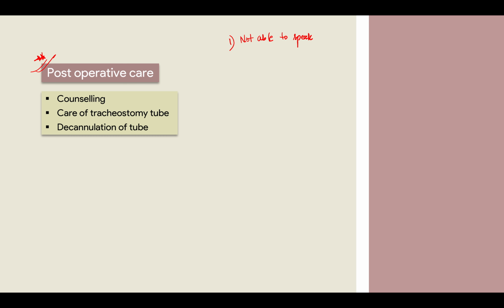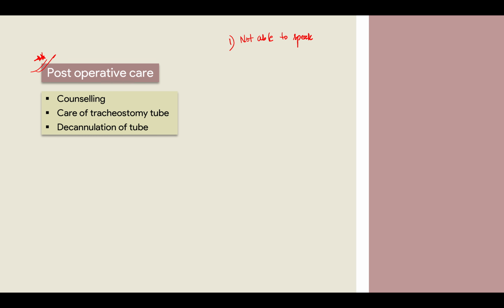If you're thinking this is a waste of time, why I'm telling you this is very basic, no, this is not basic. You will be asked this thing and you will not be able to tell it because this is as basic as that, and you will forget it. Okay, so the patient is not able to speak, you have to counsel the patient properly that it is very important to cure this condition, and after that there are a lot of devices, like we will make you phonate, okay, that I have told you in carcinoma of larynx. But yes, for now you will not be able to speak, and this is your pen and this is your paper, this is how you have to communicate.